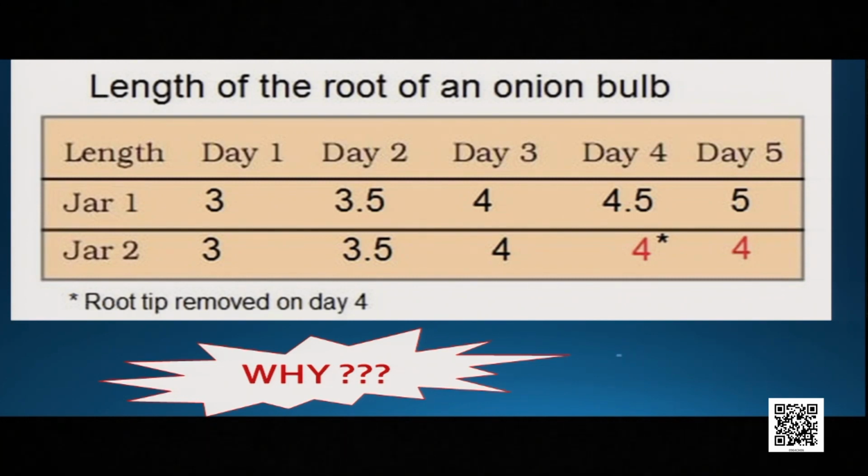Why? Why after removing the tip of the roots of the onion, there was no growth at all? What is the reason behind it? Means there must be something in the tip which helped them to grow, and it was removed. So what was that? Let us find out.